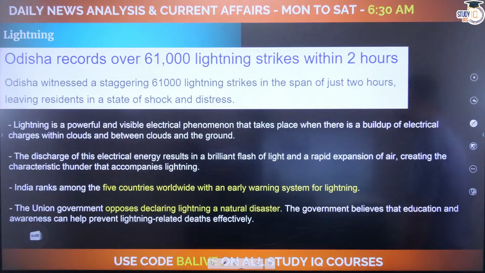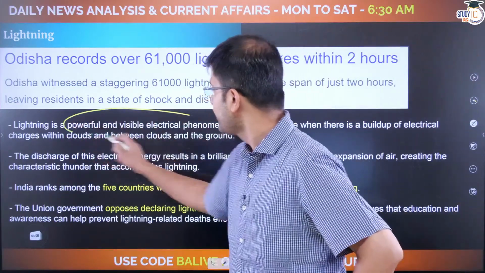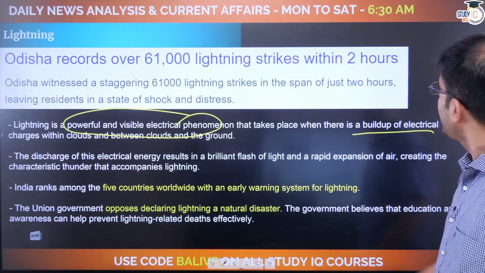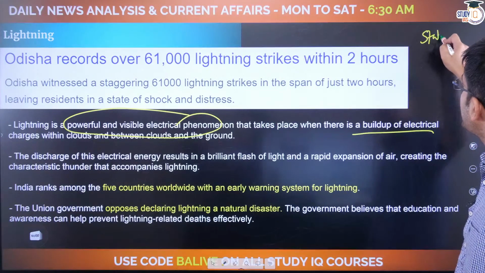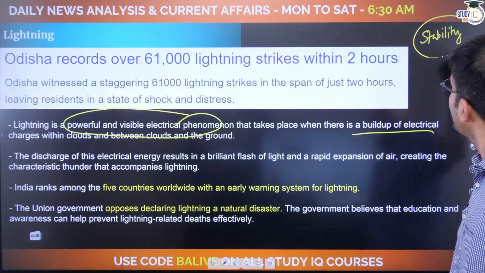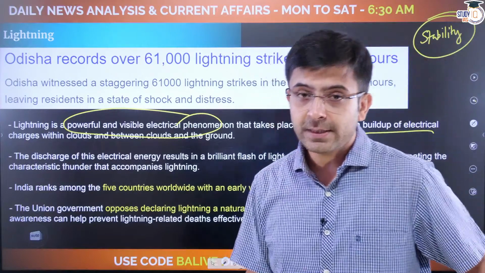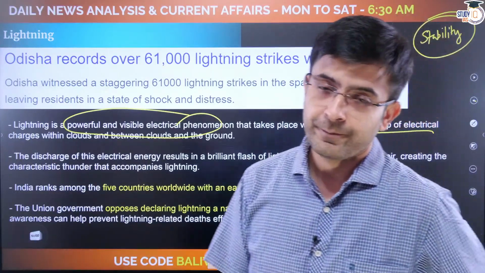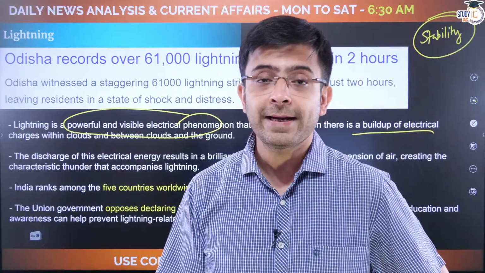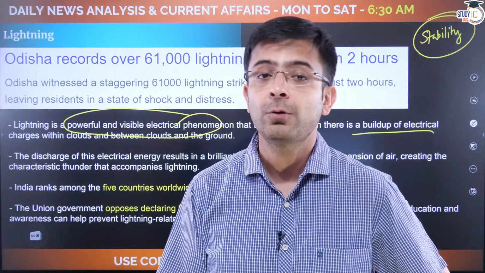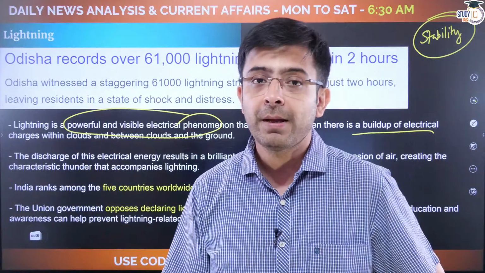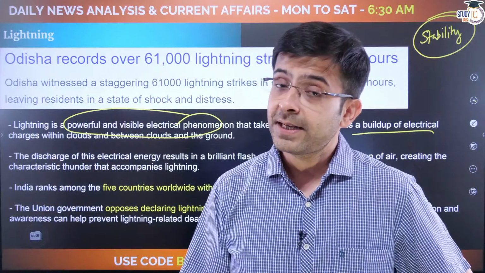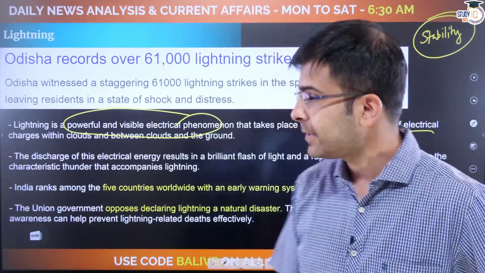Lightning is a powerful and visible electrical phenomenon that takes place when there is a buildup of electrical charge. Essentially, if you understand geography, you should understand the concept of stability. Elements in our atmosphere, in the oceans, in our lithosphere, all of them seek stability, and more so when it comes to electrical charges. How do they get stability? By grounding themselves, by making sure that they have released all the energy that lies within them. That is essentially the crux of lightning. So let's understand that one by one.